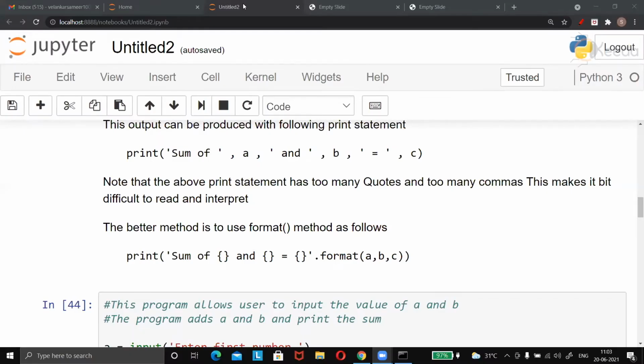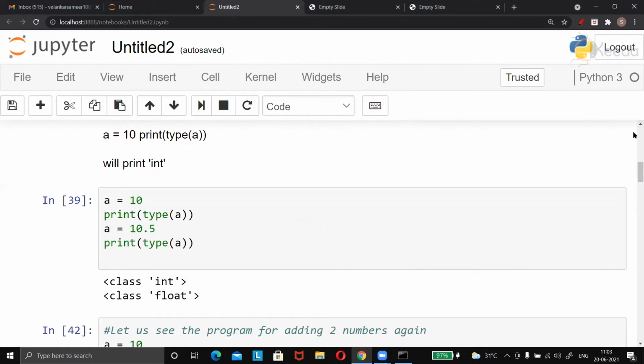So what we learned yesterday was very fundamental about Python, and we actually started programming. Today also we are going to write a few programs. What is the plan for the day is, let's see what we learned yesterday.